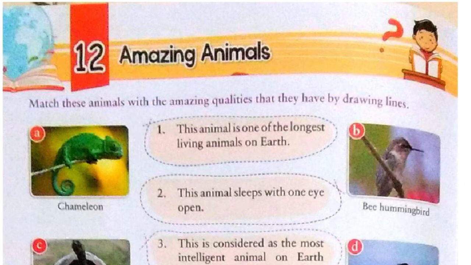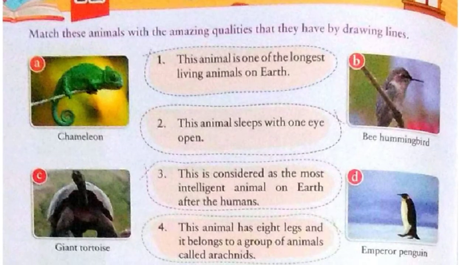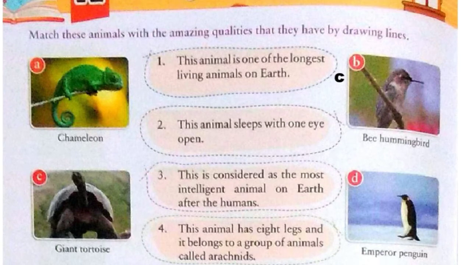Here we have to match these animals with the amazing qualities that they have. So let's start. Our question number 1 is, this animal is one of the longest living animals on earth. Do you know this? Yes, it is giant tortoise. It is given in point number C. So in front of 1 we will write C.